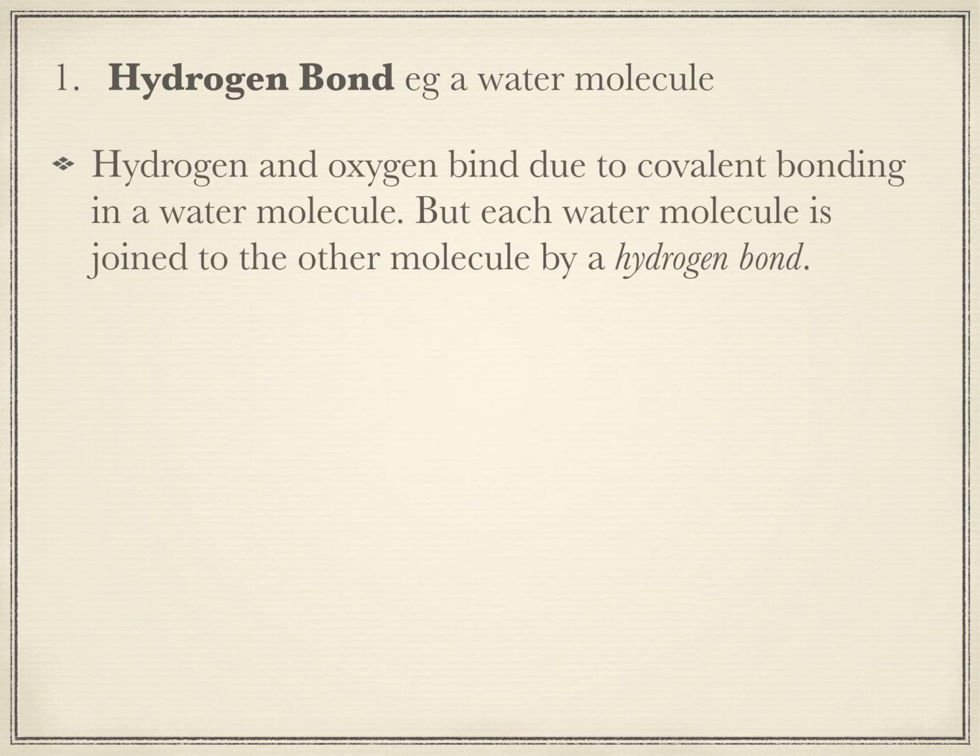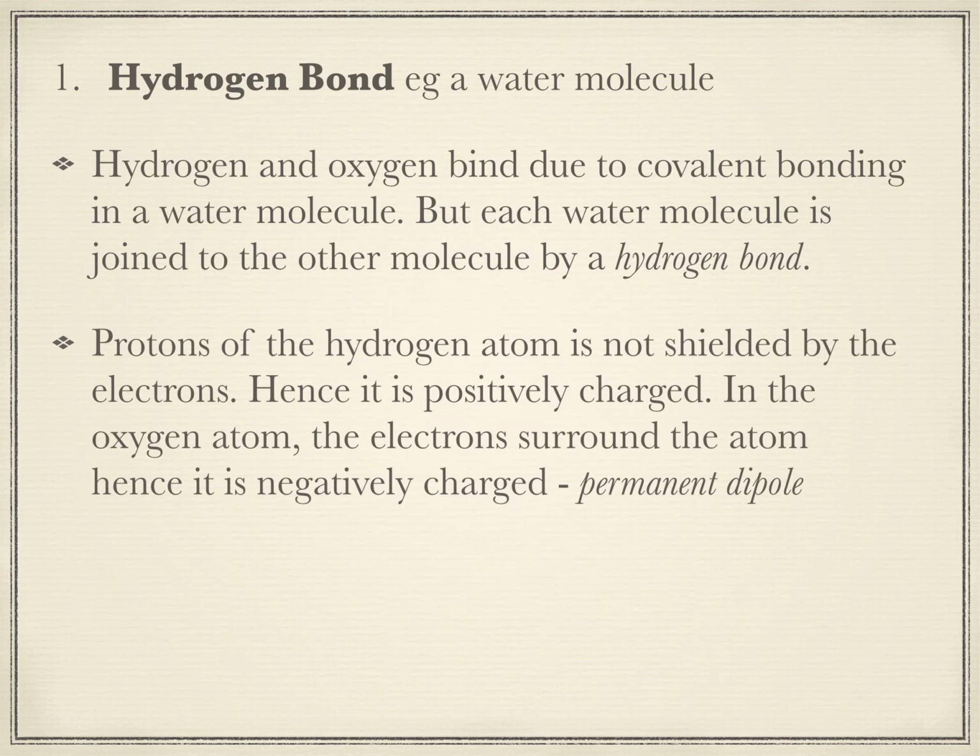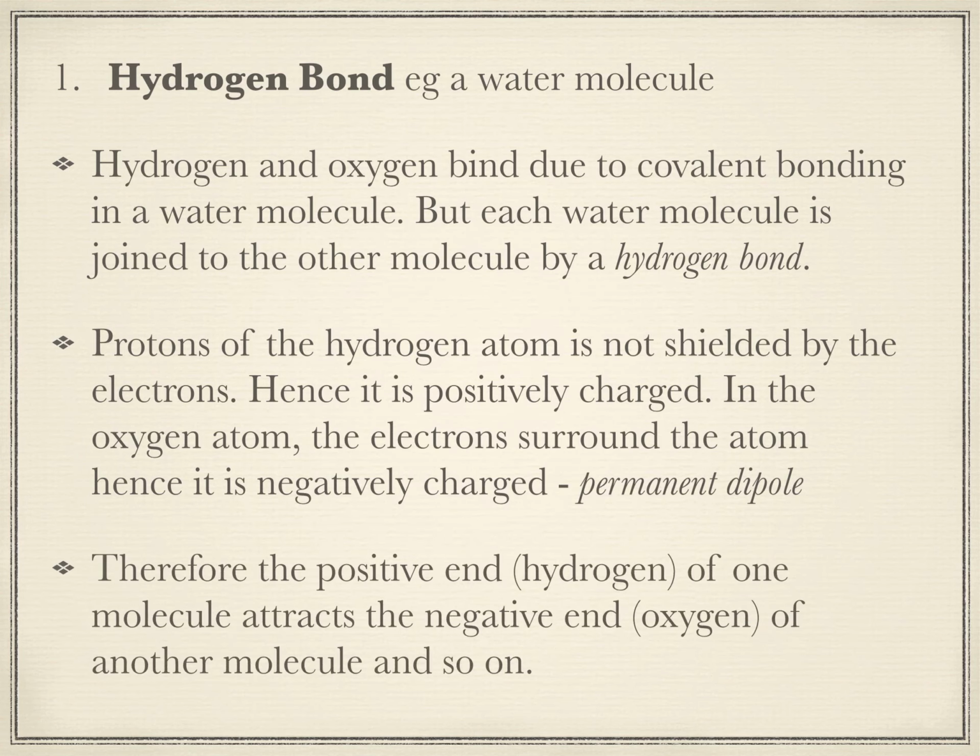A water molecule is formed by covalent bonding, but each water molecule is joined to the other water molecule by a hydrogen bond. This bond takes place because of the formation of what is called a permanent dipole. Therefore the positive end of one molecule attracts the negative end of another molecule, and so on.